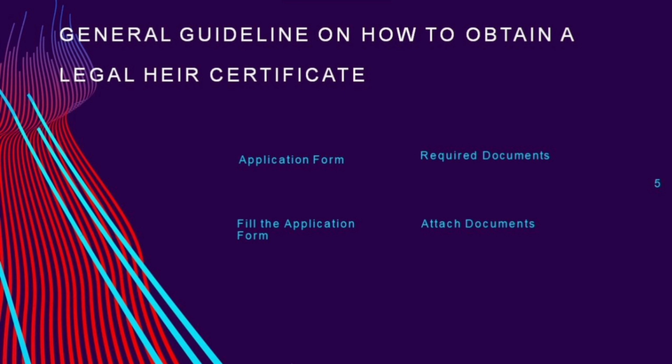First, application form. Obtain the application form for the legal heir certificate from the local revenue department or municipality office. You can usually get this form online or directly from the office. Second, we have required documents.